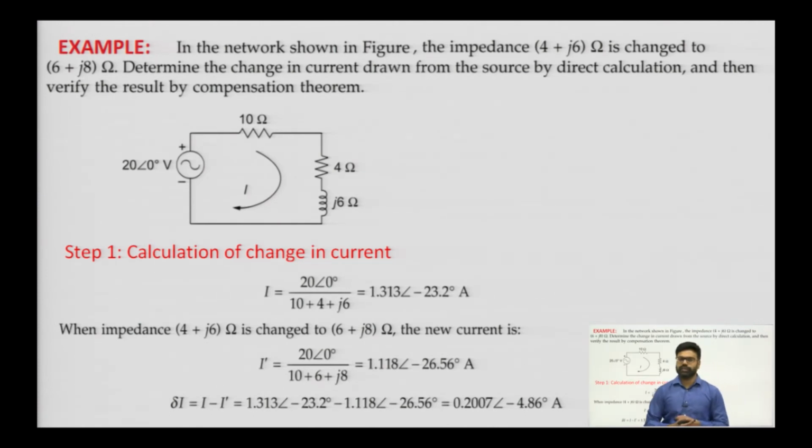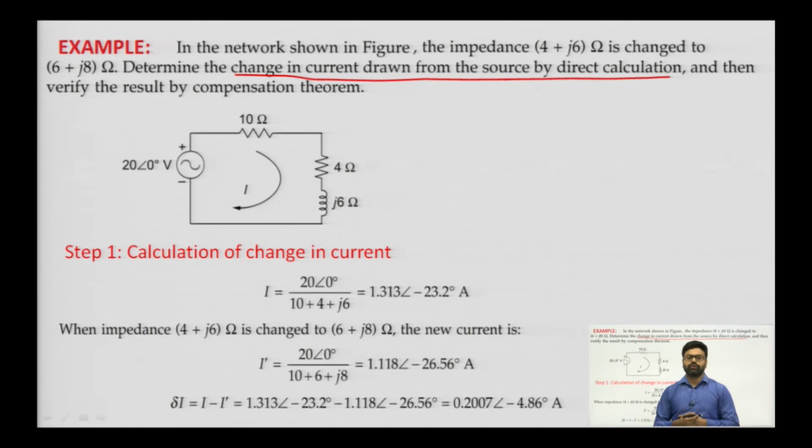In it, we have to find out the change in current drawn from the source by direct calculation. So, we will verify the compensation theorem.